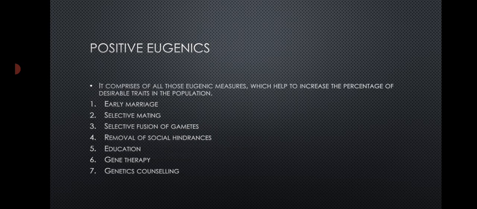Next, positive eugenics. It comprises all those eugenic measures which help to increase the percentage of desirable traits in the population. They are early marriage, selective mating, selective fusion of gametes, removal of social hindrance, education, gene therapy and genetic counseling.